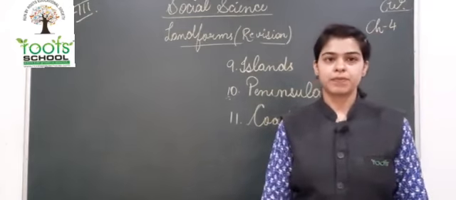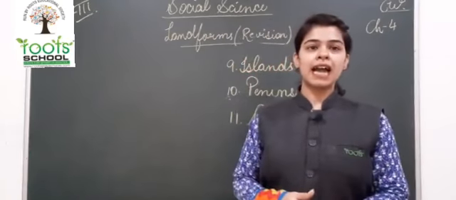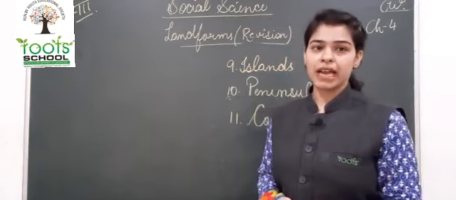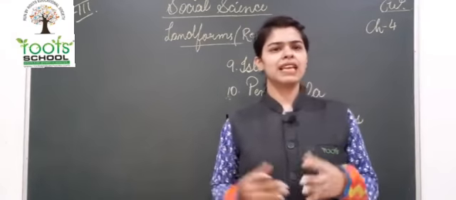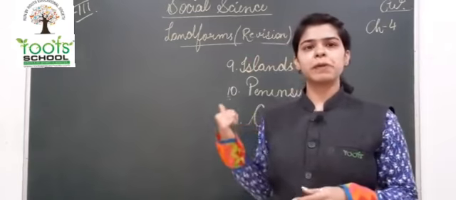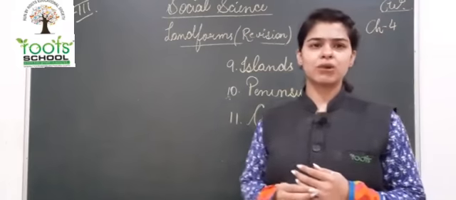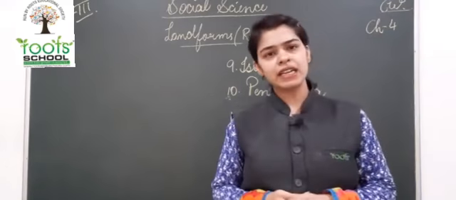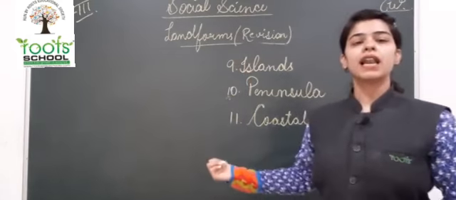Okay, so on an island a group of people live that is known as the Jarawa tribe. What are they called? Jarawa tribe. They have a very small population of about 500 or less, and these people, they don't talk to the outsiders. They don't keep contact with outsiders. These people don't talk much to outsiders. So these were your landforms.